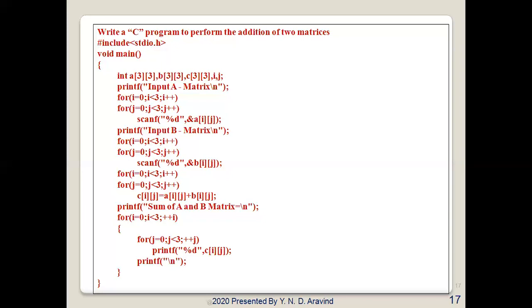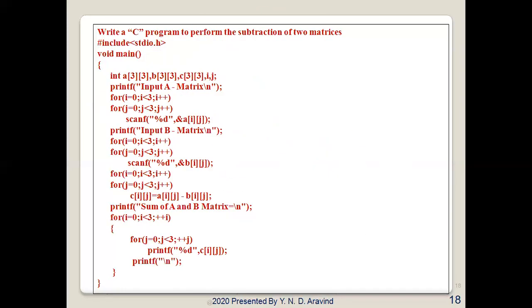Here I have taken the size of the matrix as 3x3. So the first matrix A is of size 3x3, and the second matrix B is 3x3, and we are scanning the elements of the matrices. Then I have added the corresponding elements of matrix 1 with matrix 2, and I have printed the result. So this is how we can do matrix addition.